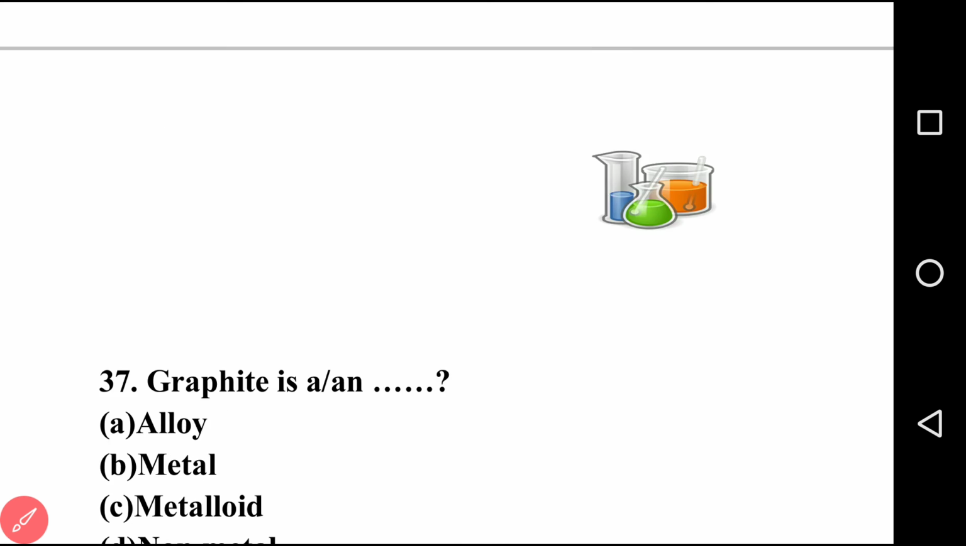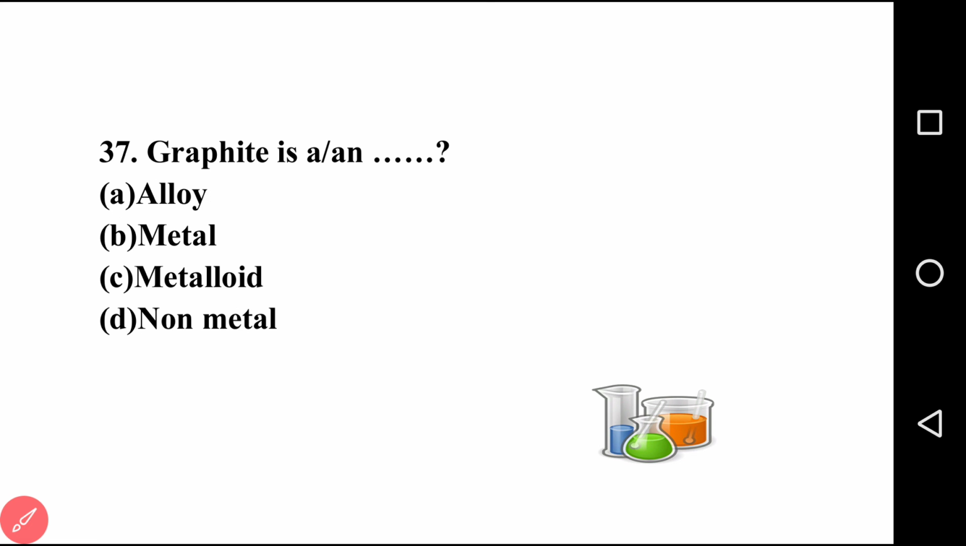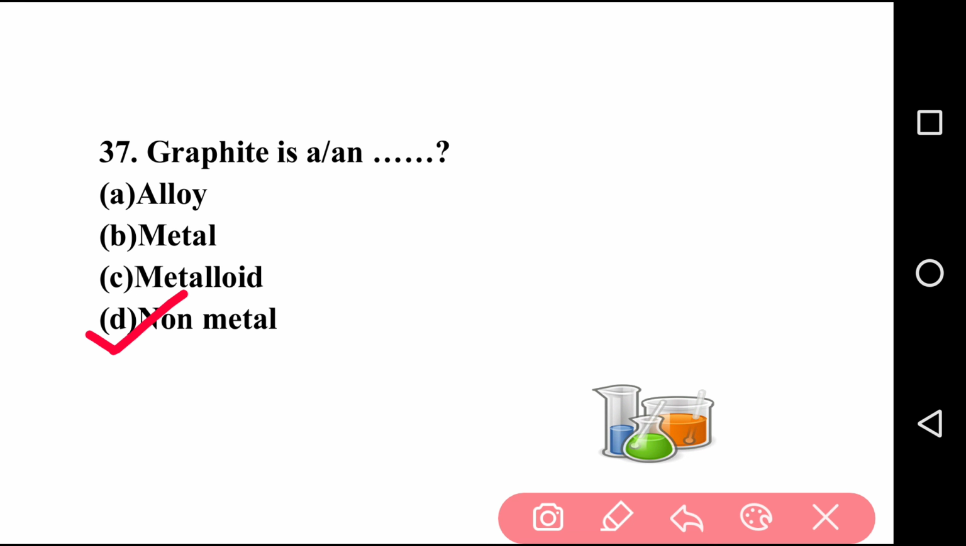Going to next question, question number 37. Graphite is a dash: an alloy, a metal, a metalloid, a non-metal. So the right answer is graphite is a non-metal, because it is a form of carbon. Carbon is a non-metal, so graphite is a non-metal. Remember this, graphite is a non-metal, not an alloy, not a metal, not a metalloid.